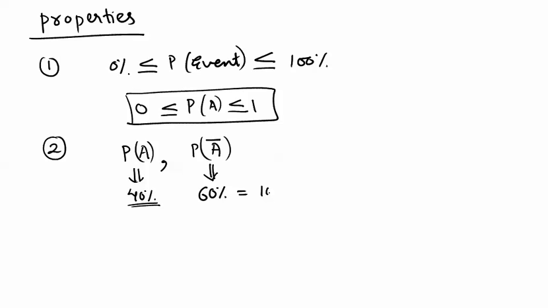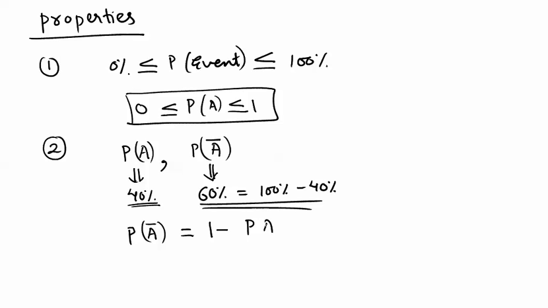I said 100% minus 40%, which comes out to be 60%. So what I can generalize is that the probability of not happening of an event is nothing but 1 minus the probability of happening of the event. That is what we did, right? Or if we generalize this, we can also say the probability of happening of an event plus the probability of not happening of the event always comes out to be 1.